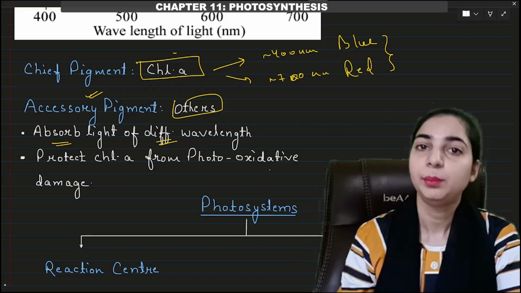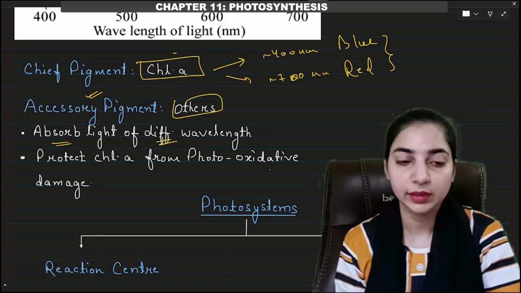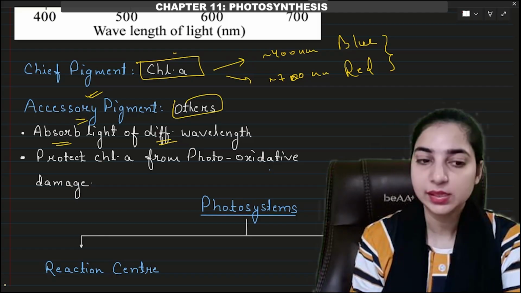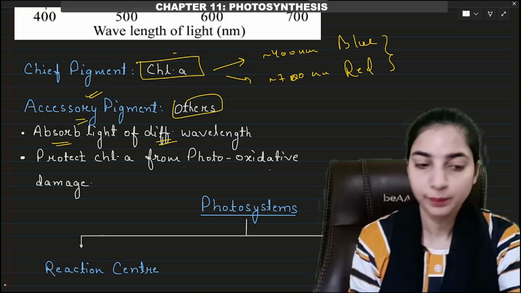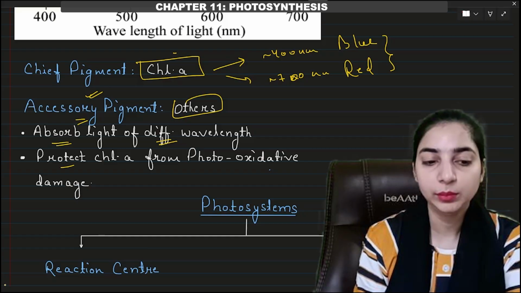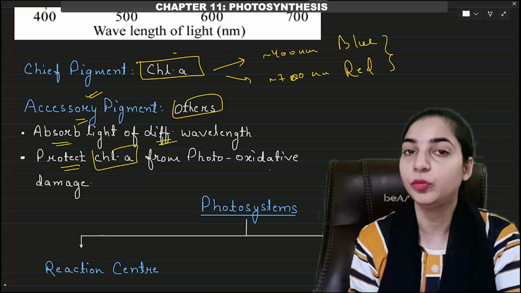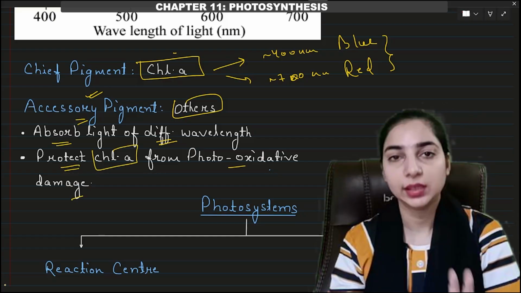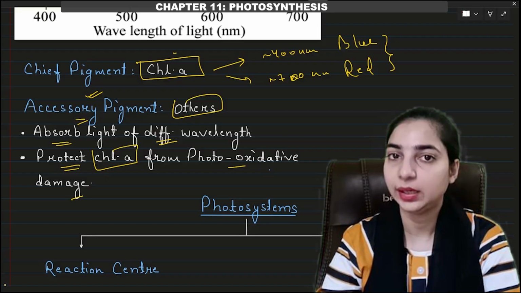So different pigments absorb light of different wavelengths. These accessory pigments absorb light of different wavelengths. At the same time, they also protect chlorophyll A from photooxidative damage. So accessory pigments are also important. Okay, they are not useless.